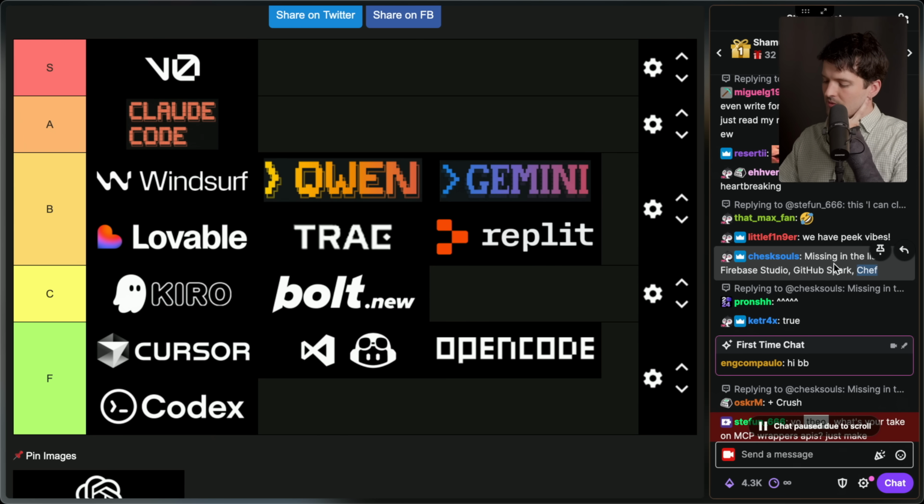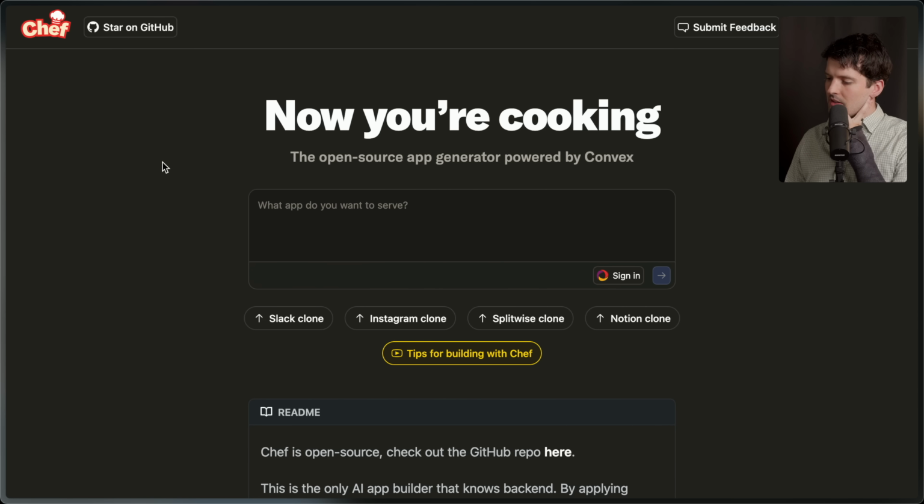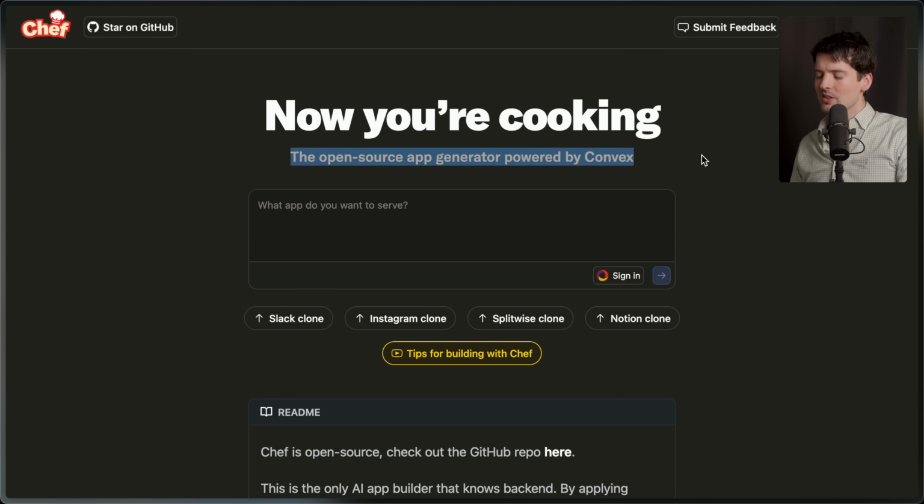And then Chef, which is very interesting. Chef is by our friends over at Convex. And Convex makes it way easier to build full stack applications with everything from auth to databases and more. I really like Convex. I wanted it to be easier to demo. So I actually bullied them into making Chef. I, as a developer, bullied Convex, the platform for developers, into making Chef, the demonstration of vibe coding on top of Convex for developers. Notice that the description here, the H2 text, is the open source app generator powered by Convex. Most of the words here mean nothing to you if you're a vibe coder.